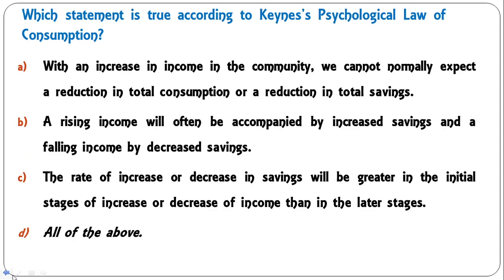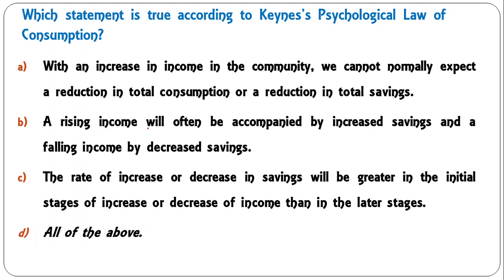Moving on to the next question. Which statement is true according to Keynes' psychological law of consumption? Here also, students, these are the statements which are true. With an increase in income of the community, we cannot normally expect a reduction in total consumption or a reduction in total savings, because both cannot happen.